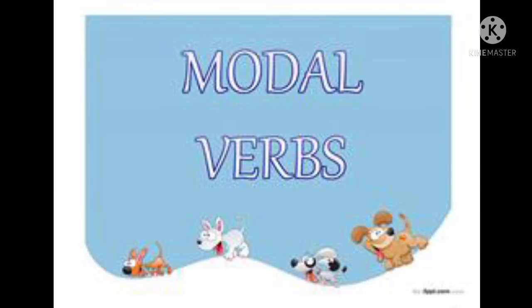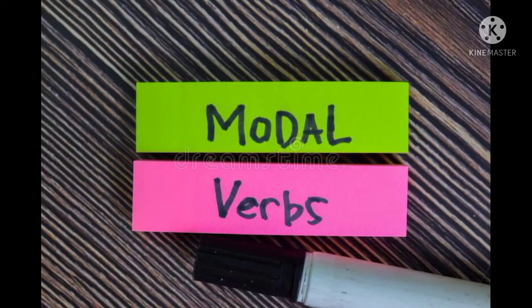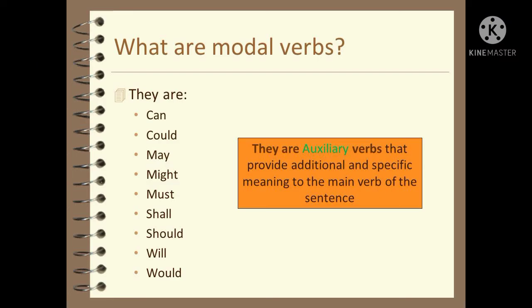Today we are going to learn modal auxiliary verbs and semi-modal auxiliary verbs. Let's see the definition first. What are modal verbs? They are auxiliary verbs that provide additional and specific meaning to the main verb of the sentence. They are can, could, may, might, must, shall, should, will, would.